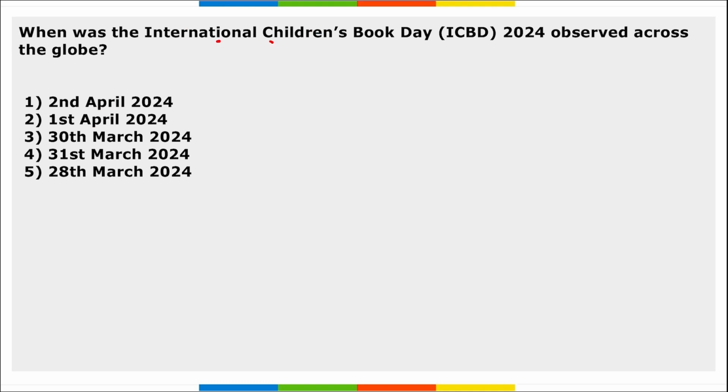Next, when was the International Children's Book Day observed across the globe? So International Children's Book Day is observed across the globe on 2nd April, right? And it is the birth anniversary of the Danish author Hans Christian Andersen, known for his fairy tales that foster love for reading among children and highlight the importance of children's books. Next thing is the theme for this International Children's Book Day. The theme being Cross the Seas on the Wing for Your Imagination.